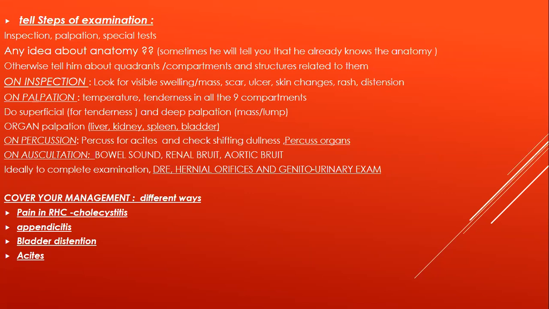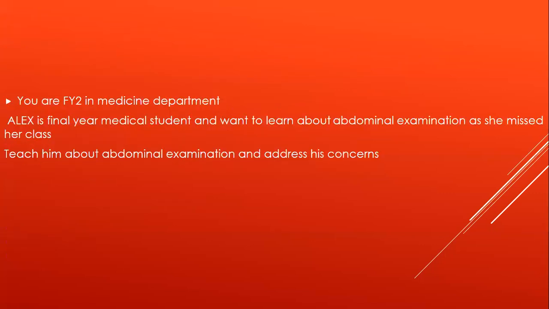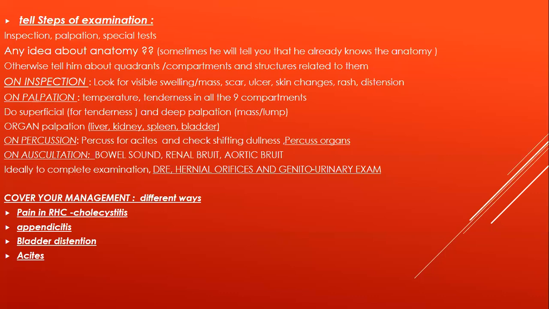And when you were talking about the initial steps, those 6 things, you don't need to explain them because he is a medical student and he knows these things. So just name them. Don't spend too much time on that. You can say, tell your patient about the proper exposure, explain the procedure, explain the position to the patient, ask him about any pain, and then tell him about chaperone and gain consent. Don't explain these things because you are not talking to your patient here, you are talking to your colleague. So just name all these things in one line. Don't spend too much time.